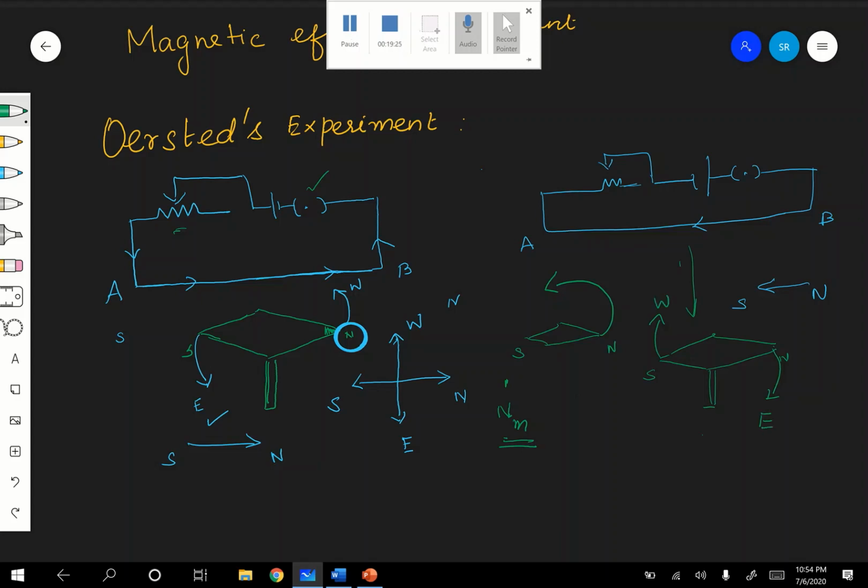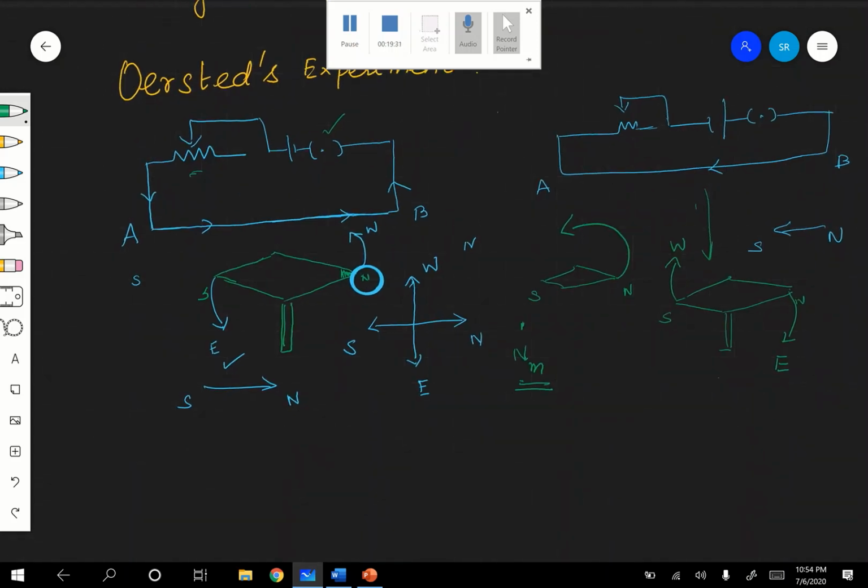Are you following? Hope you are following, children. So from this he concluded that yes, definitely, when the current strength is increased, the degree of deflection is also increased. If you change the direction of the current, the direction of the deflection also changes. In the first case it is rotating anti-clockwise.